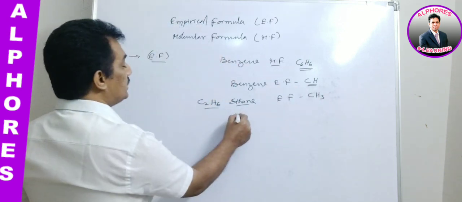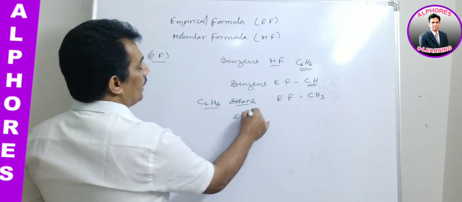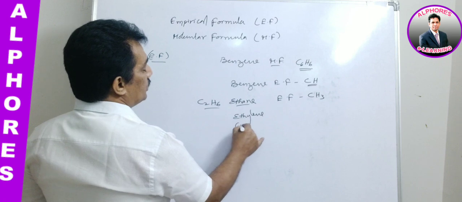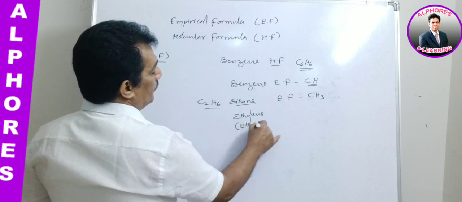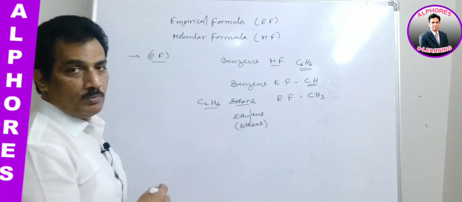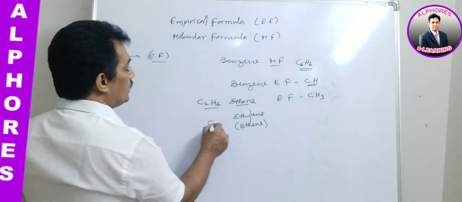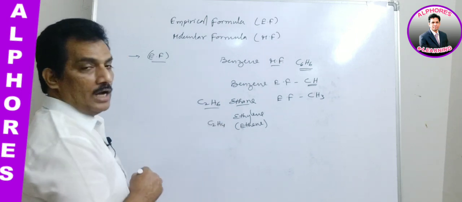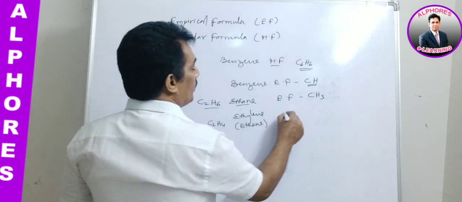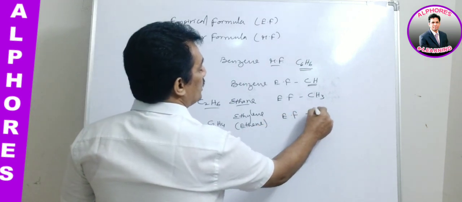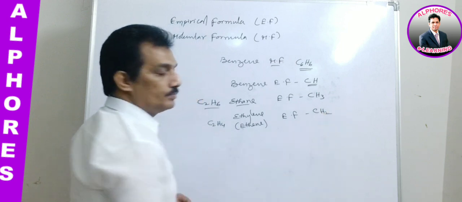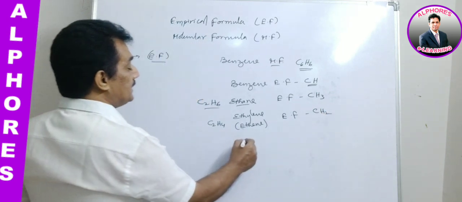And in case it is ethylene, otherwise known as ethene. Ethene is the IUPAC name, ethylene is the common name. And this formula is C2H4. Now what will be the empirical formula? The empirical formula of ethylene is CH2. And now acetylene.